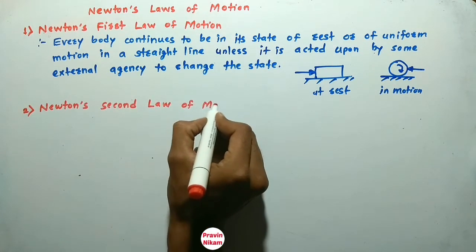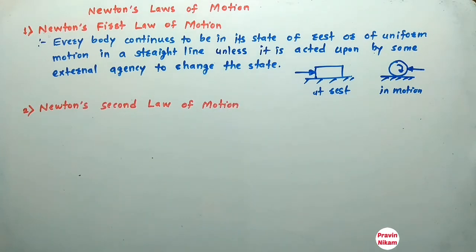Newton's second law of motion. What is Newton's second law of motion?